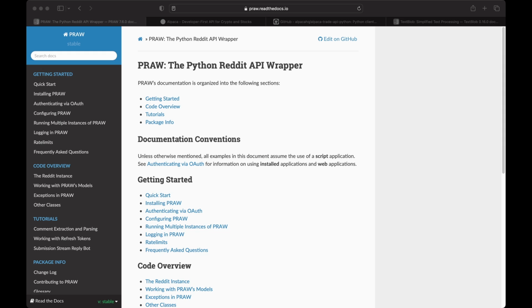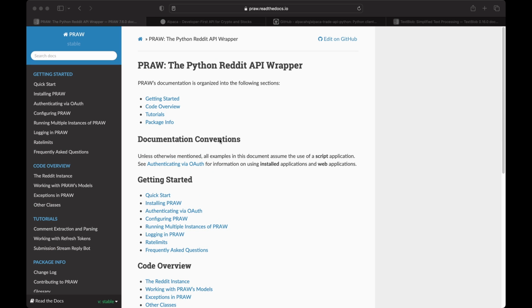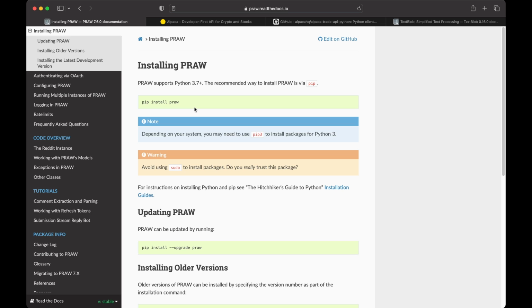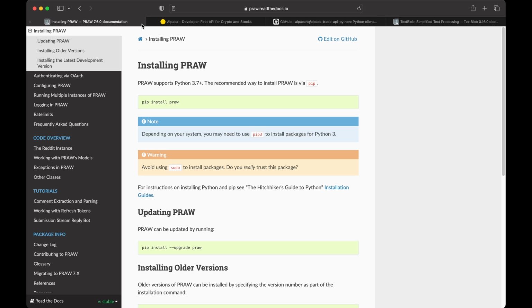So there's a handful of prerequisites that we'll need to set up beforehand in order to create the bot. The first one is the Python Reddit API wrapper. This is basically exactly what the title says. It's a wrapper around the public Reddit API that allows you to interact with Reddit posts using Python. It's a pretty simple pip install command, which is in the docs. I'll post the links to all of these in the description as well.